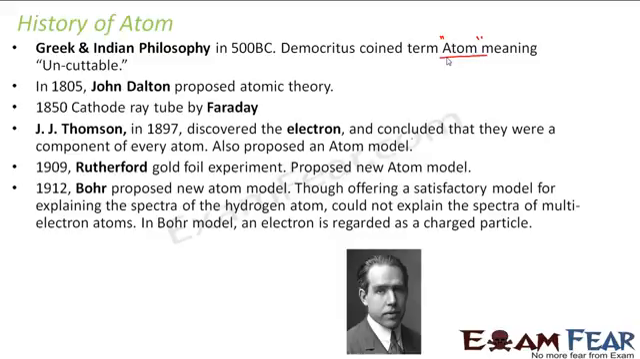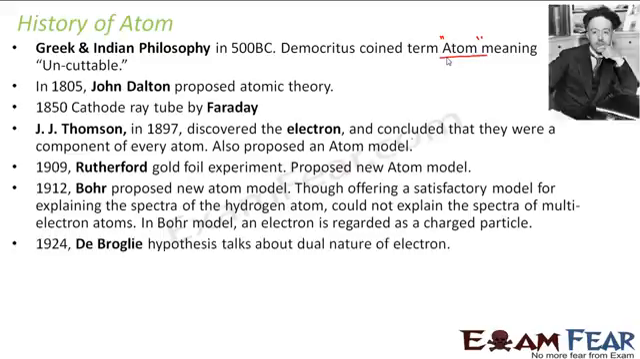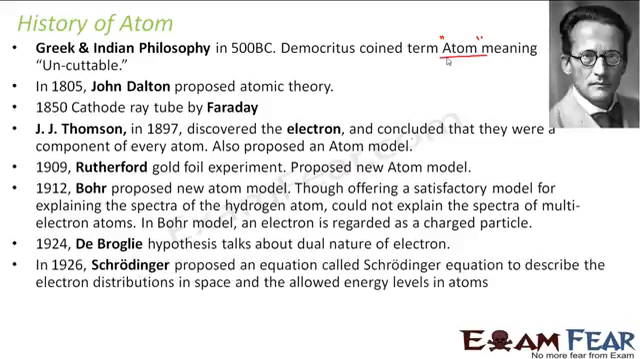If you see, it started somewhere around 500 BC when the atom was first conceived, and then gradually it extended till the 1900s. So it took so many years to actually understand what the structure of an atom is. Even after this, somewhere around 1924, de Broglie's hypothesis talked about the dual nature of the electron, right? We have spoken about de Broglie's hypothesis in our previous lesson. After this, somewhere around 1926, Schrödinger proposed an equation called the Schrödinger equation to describe the electron distribution in space and the allowed energy levels in atoms.